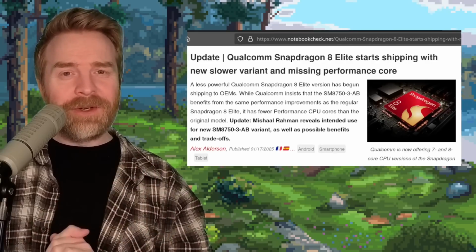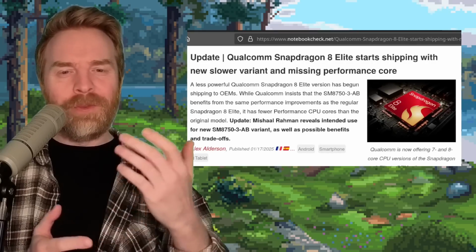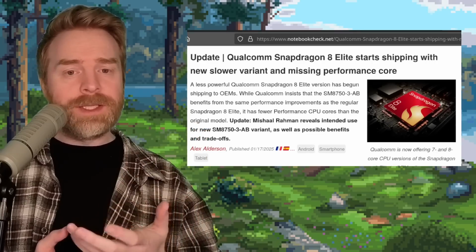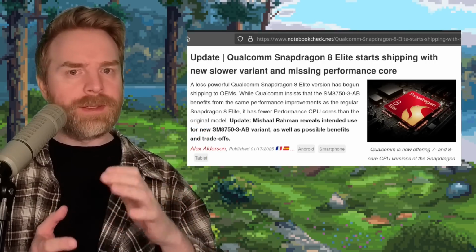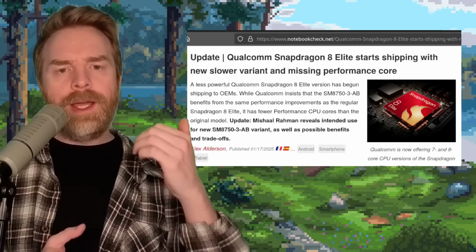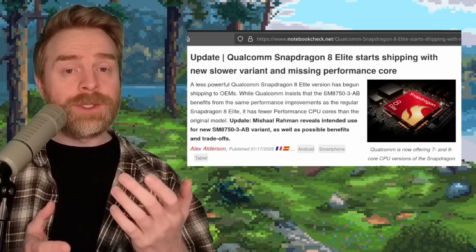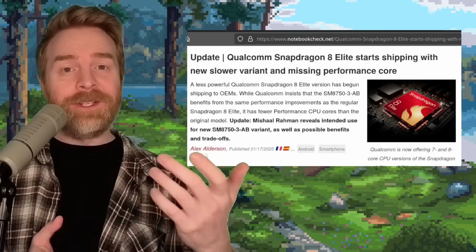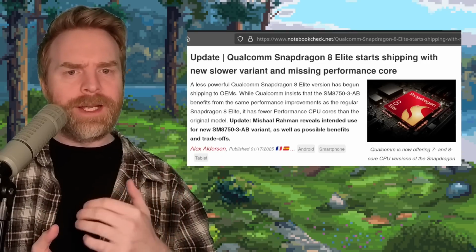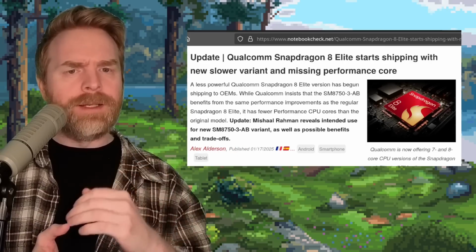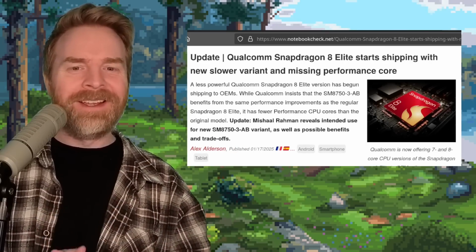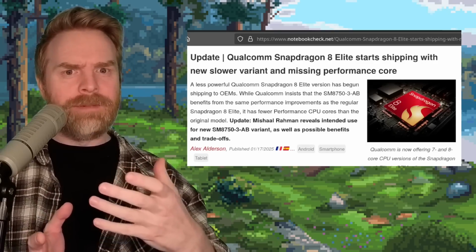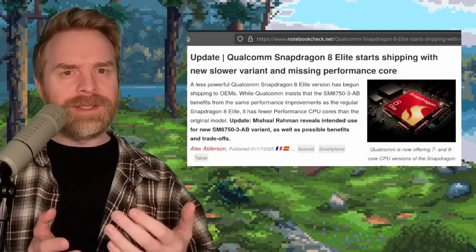I am curious to hear your thoughts on the matter, so let me know in the comments below what you think about this variant of the Snapdragon 8 Elite. Do you think it makes sense to remove that core to reduce temperatures at a slight cost of performance? And what do you think about the naming convention? Personally here, I don't mind what they're doing, but they shouldn't be calling it a Snapdragon 8 Elite. They should be calling it something like a Snapdragon 8 Elite Lite or Snapdragon 8 Elite Minus or something like that. I mean, calling it a Snapdragon 8 Elite, but it's not as elite as the other Elite is a little bit misleading and confusing.